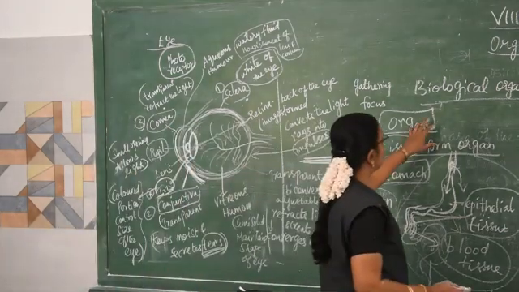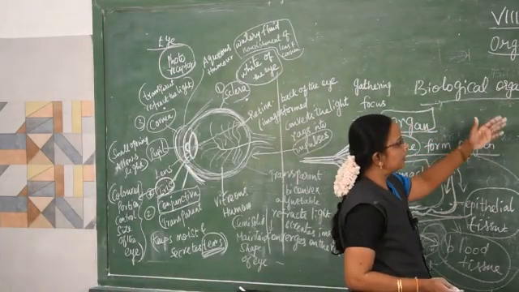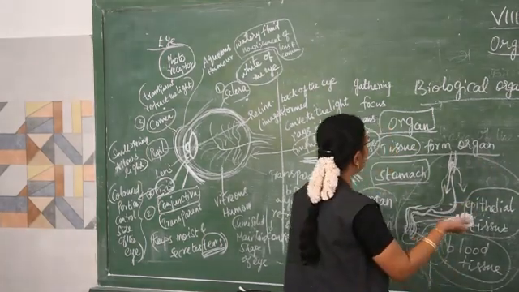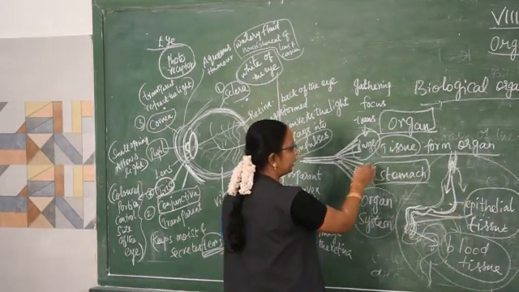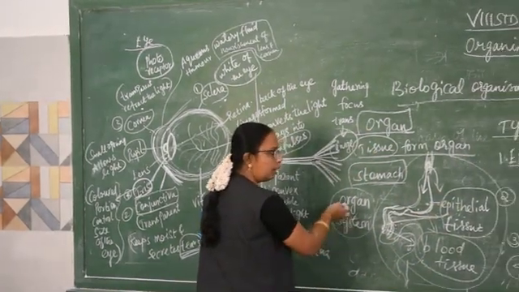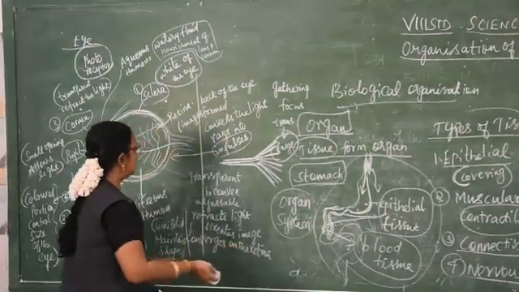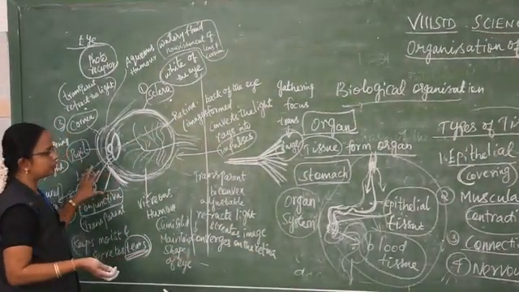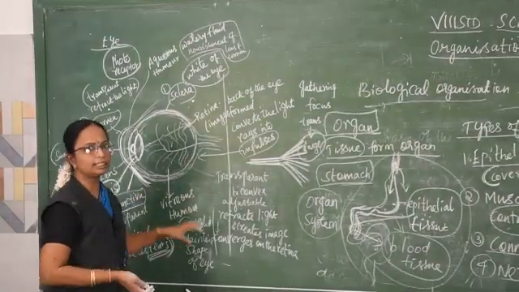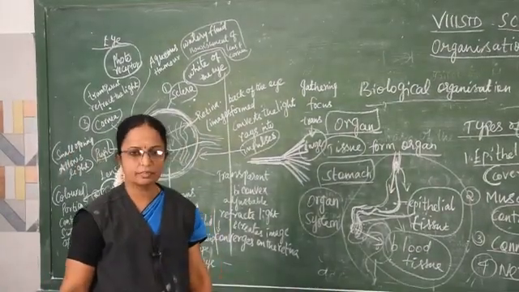Up to now we have seen the cell, the structure of tissue, and then the organ. Tissues together form the organ, and organs together form the organ system. Among the organ systems, we have seen the structure of the eyes. The rest we will see in the next class.